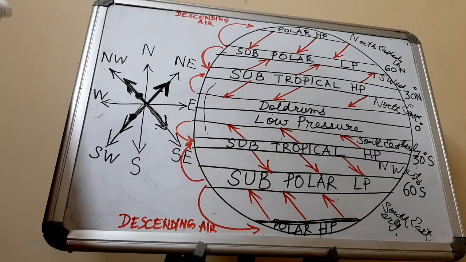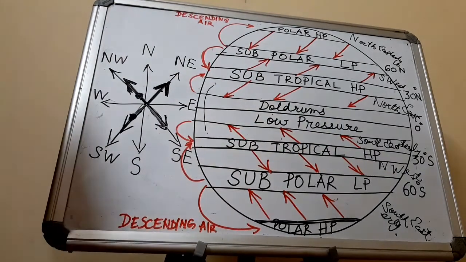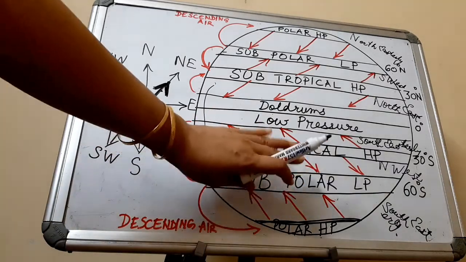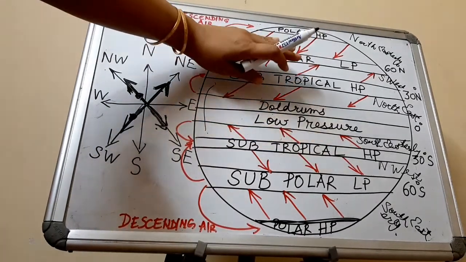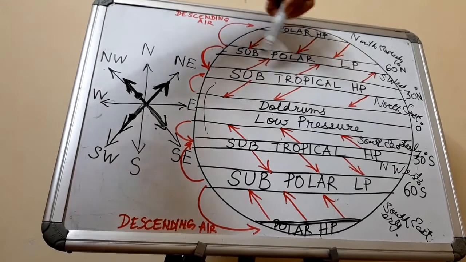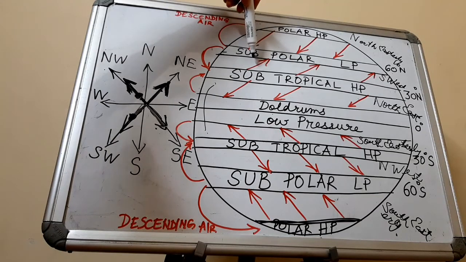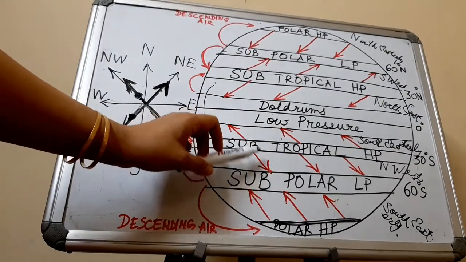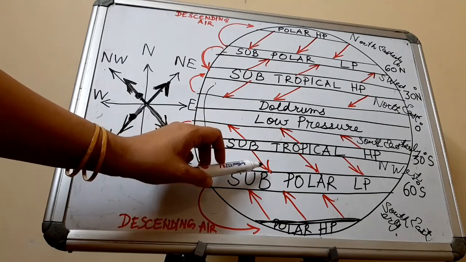Now whenever these winds blow onshore, just like the trade winds, when the westerlies blow onshore, they give rainfall. And these winds are more violent, or they blow very fast, in the southern hemisphere compared to the northern hemisphere, because in the northern hemisphere we have a lot of land in this area where the westerlies blow. Because we have a very broad land mass, when the winds blow over the land, due to friction their speed is greatly reduced. But in the southern hemisphere, in these latitudes between 30 and 60, there is absence of land mass. So these winds blow at a very high speed, they are violent.